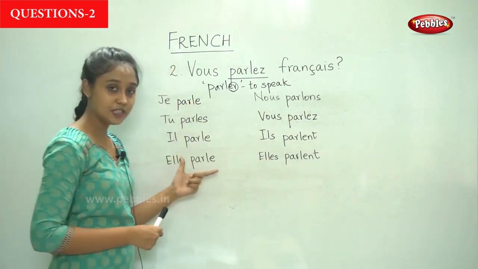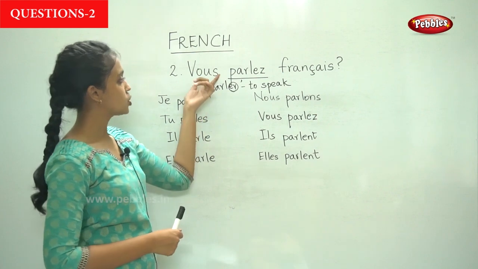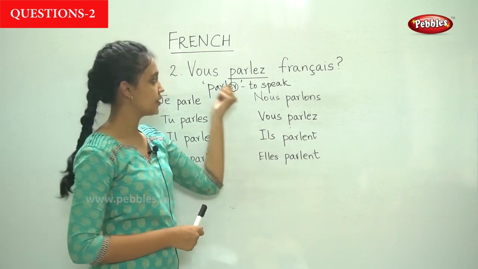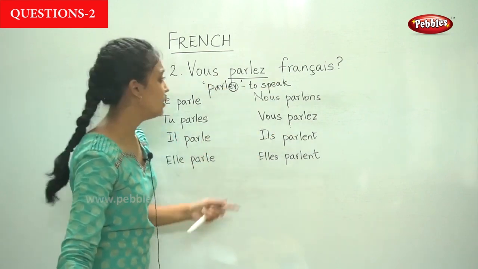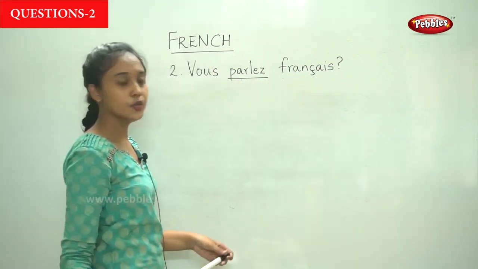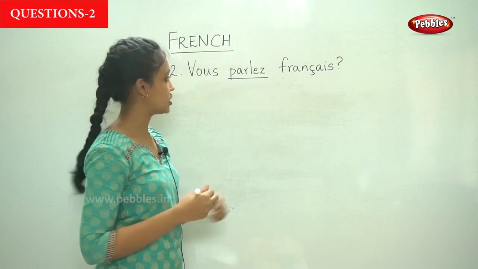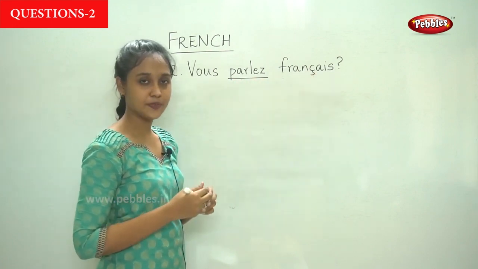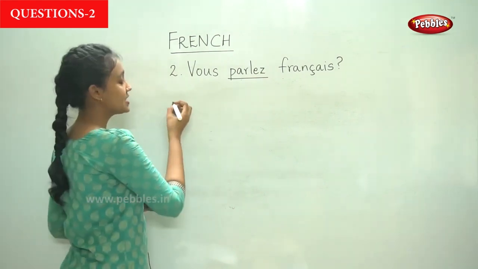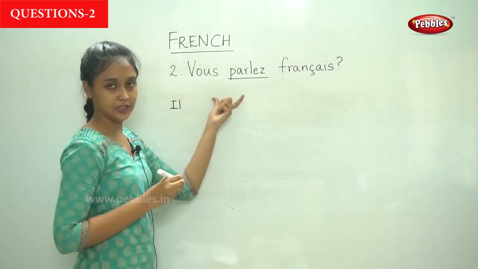So, I hope you remember this conjugation, and we can use it in this question. So, vous parlez français, because it is vous, we conjugate it like this. You speak French. Now let us try to ask this question in different situations. If you are asking a group of people, do you speak French? You say, vous parlez français. Then if you want to ask, does he speak French? What is the subject for he? It is il, speak, parler.